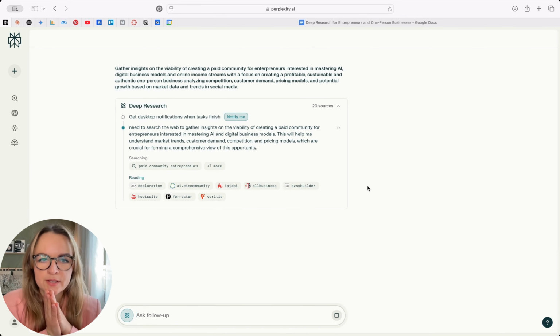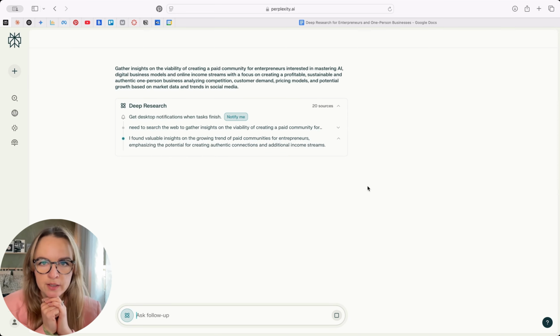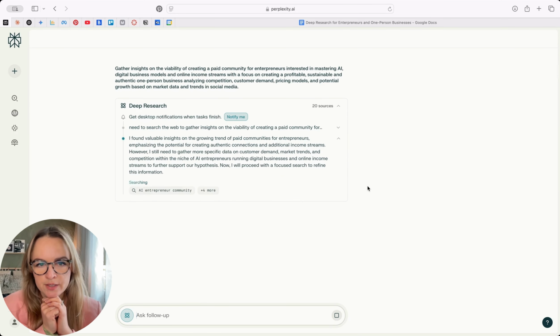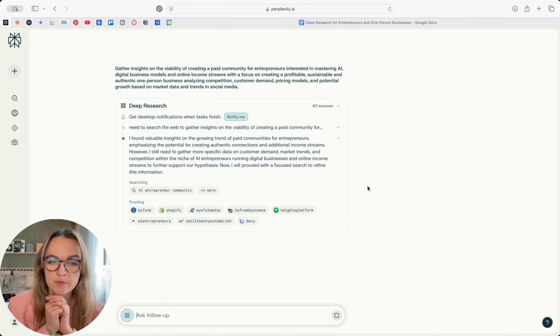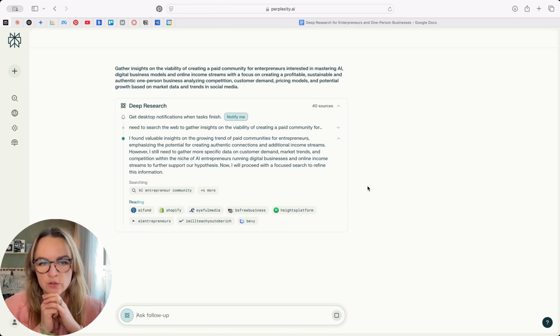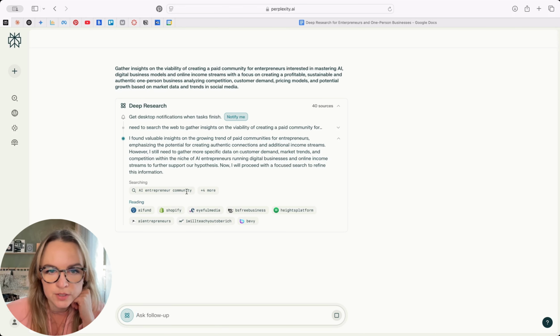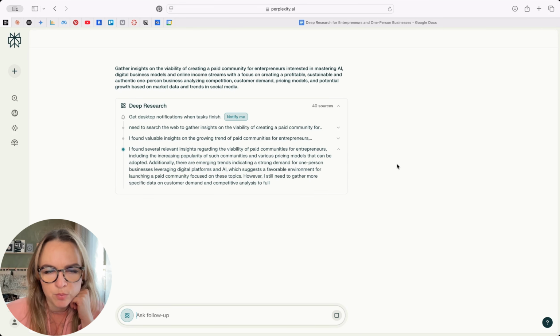Okay, so we can see what's happening and this is what I like in Perplexity actually. I don't know if we're going to be seeing that much in ChatGPT, but it really explains what it's doing, right? And it shows you the different sources of information that it's using. So it's tapping into communities, reading different reports.